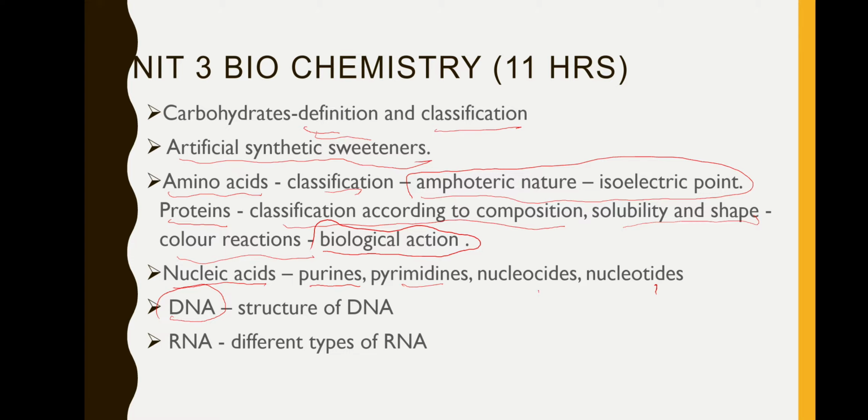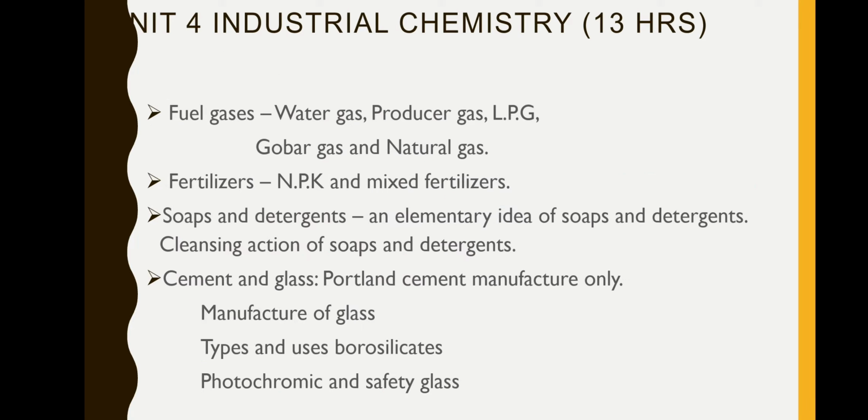You have to study only the structure of DNA. It's a very important one. That also you might have studied in your +1, +2 classes, Watson and Crick model. Then RNA, ribonucleic acid. There are different types of RNA. We'll just see the types alone. We are not going into the details. Just an overall knowledge of what it is. For zoology people, they will be more familiar with all the things. They might have already studied. Physics also in the school classes they might have studied. Okay, so it's not so difficult at all. Basics only you are going to study.